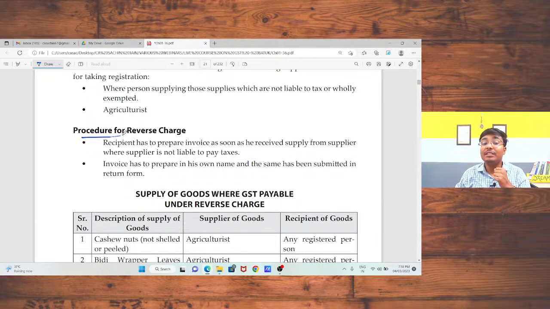Now, procedure for reverse charge क्या होता है? Recipient has to prepare invoice as soon as he receives the supply from the supplier, where the supplier is not liable to pay the tax, and the invoice has to be prepared in his own name, and the same has to be submitted in his return form. So I need to prepare the invoice. Hence, CGST and SGST should be charged.